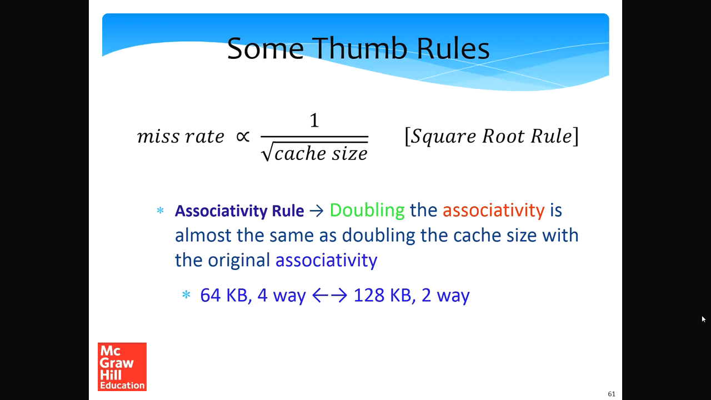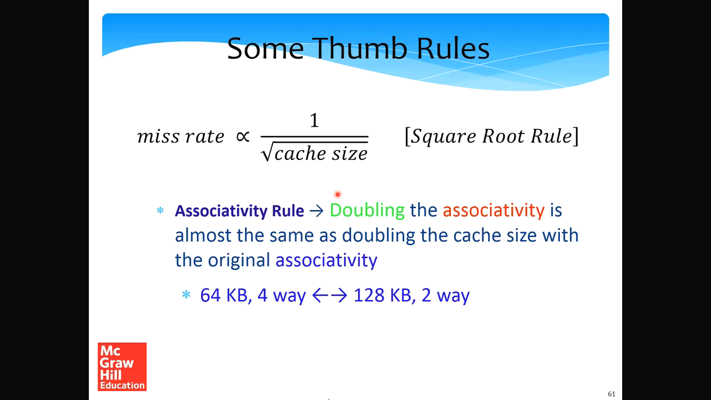It's not a proof. It does not have a proof. One thumb rule is that the miss rate is proportional to the inverse of the square root of the cache size. This is called the square root rule. If I increase the cache size by 4 times, then I'll reduce the miss rate by a factor of 1 by 2. So I'll reduce it by 50%.